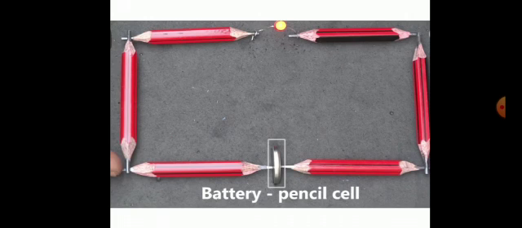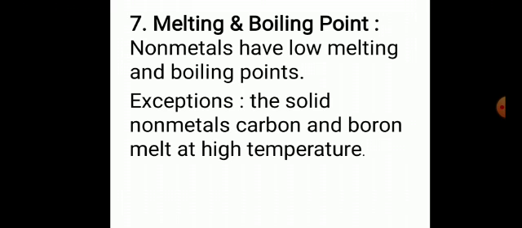Here is the diagram in which it has been shown that graphite is a very good conductor of electricity. Non-metals have low melting and boiling points. Exception: the solid non-metals carbon and boron melt at high temperature. Non-metals have low melting and boiling points except carbon and boron.